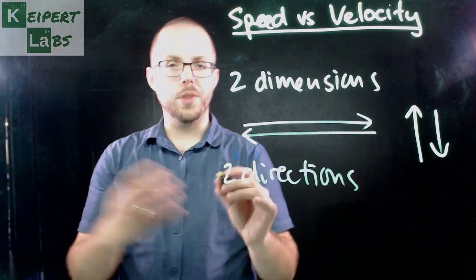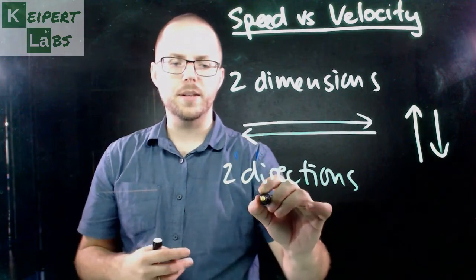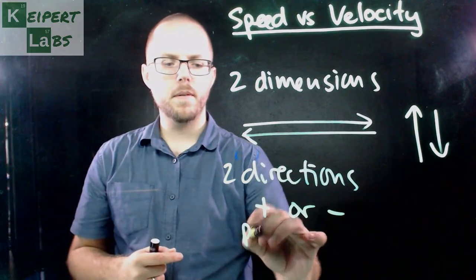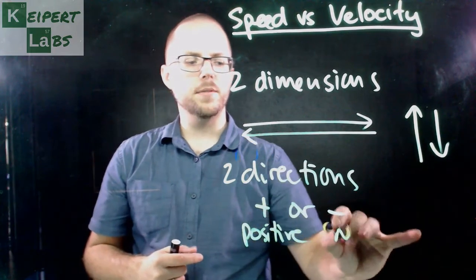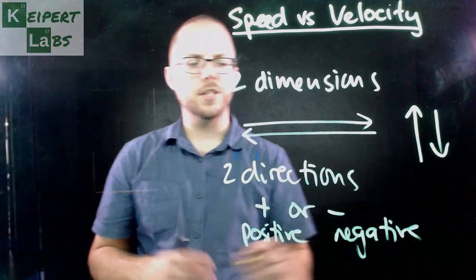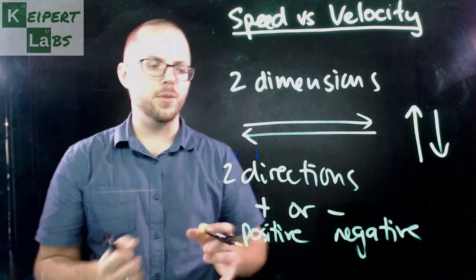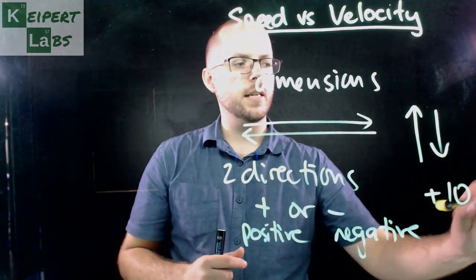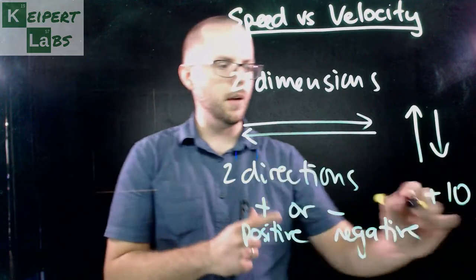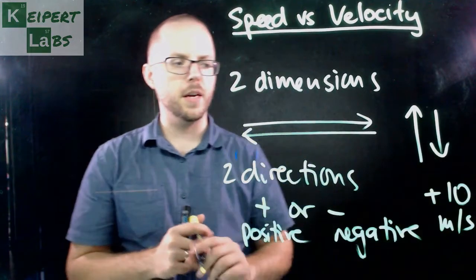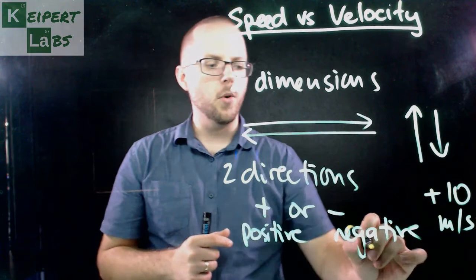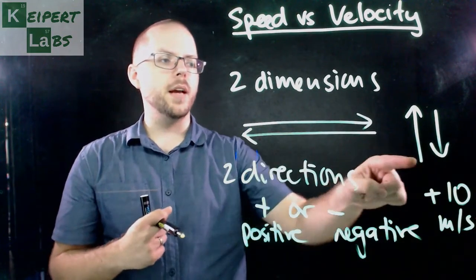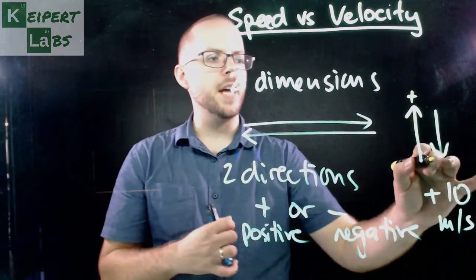Okay, and so often what we would do, if we've only got 2 directions, the way that we can help quantify that mathematically in a way that's simple, is that we assign each direction either to be positive or negative. So rather than having to say like north or west or 105 degrees or that sort of thing, we can say that perhaps we've got a velocity of plus 10 metres per second. I realise it's just gone off the screen there. Okay, so plus 10 metres per second. Or we often say when we're thinking about the Earth, we're thinking about the concept of gravity, that up is positive and down is negative.